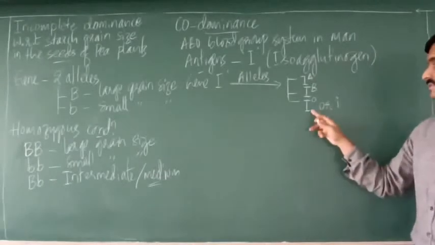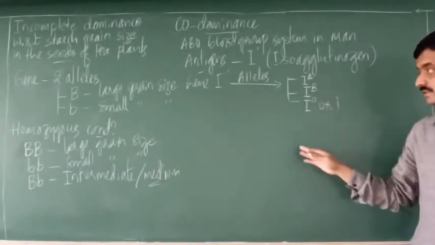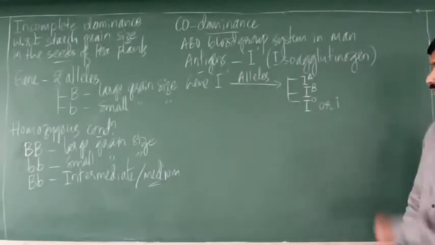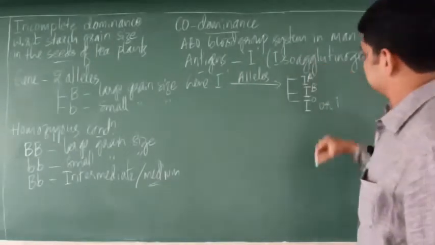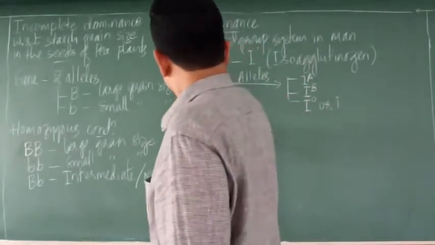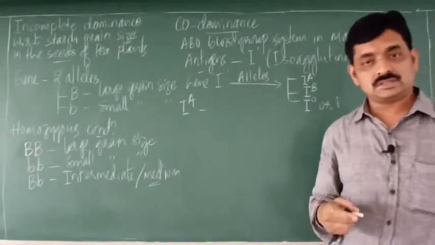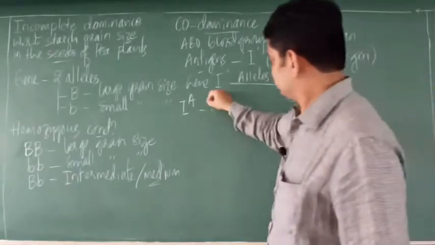I will call it IO. So IA, IB and IO are the 3 alleles of this gene I. Now, IA is a dominant allele.